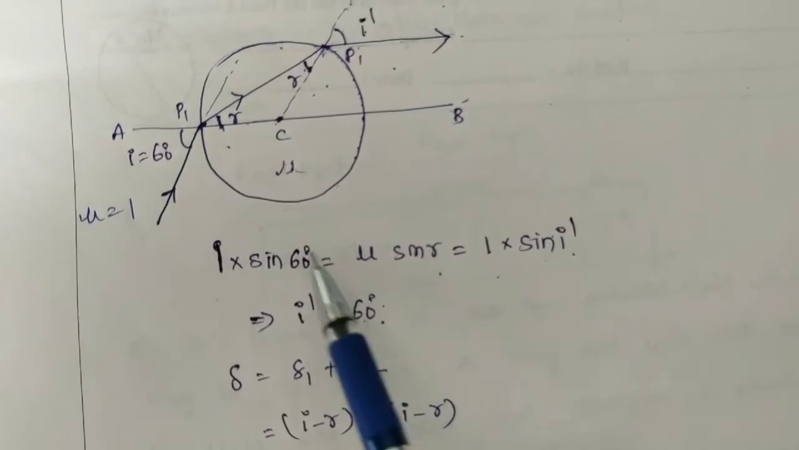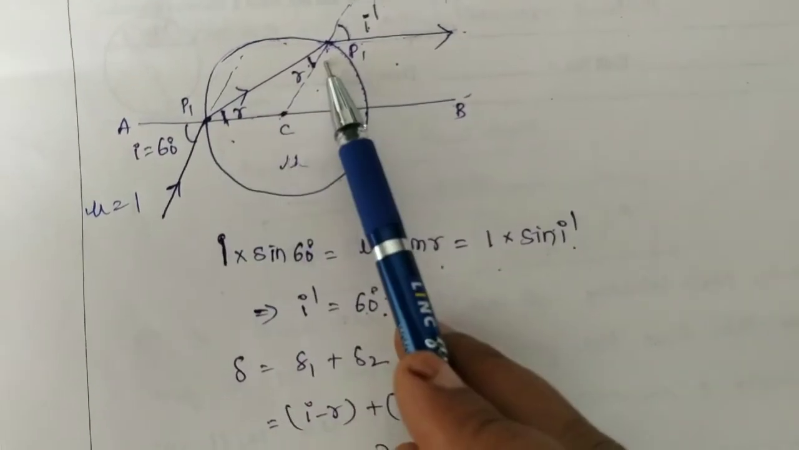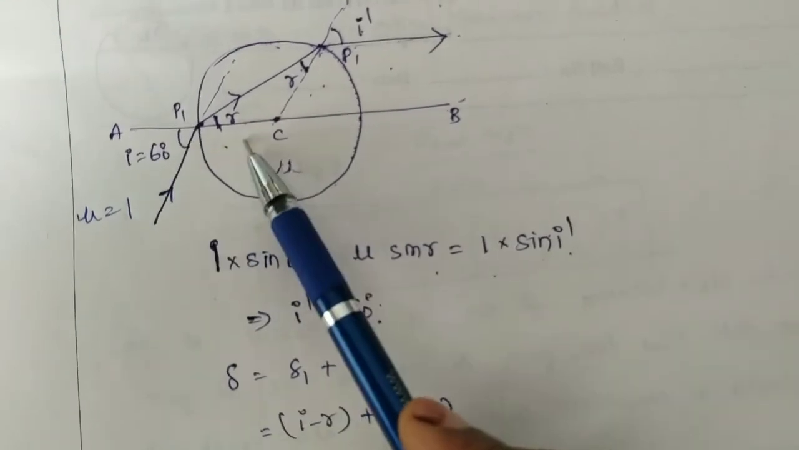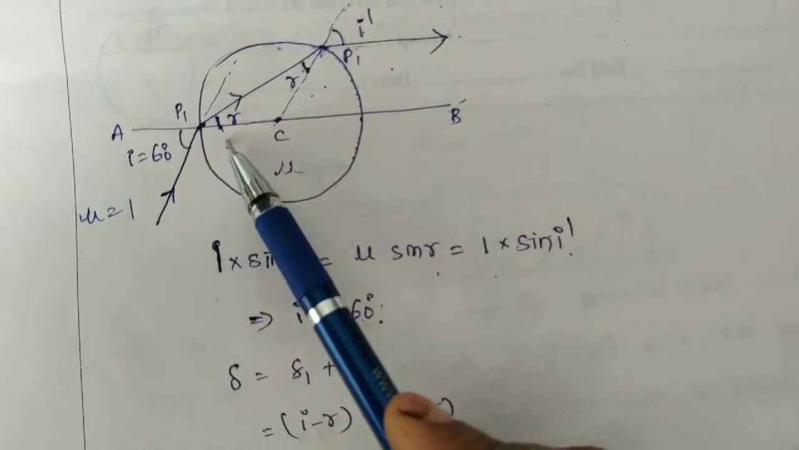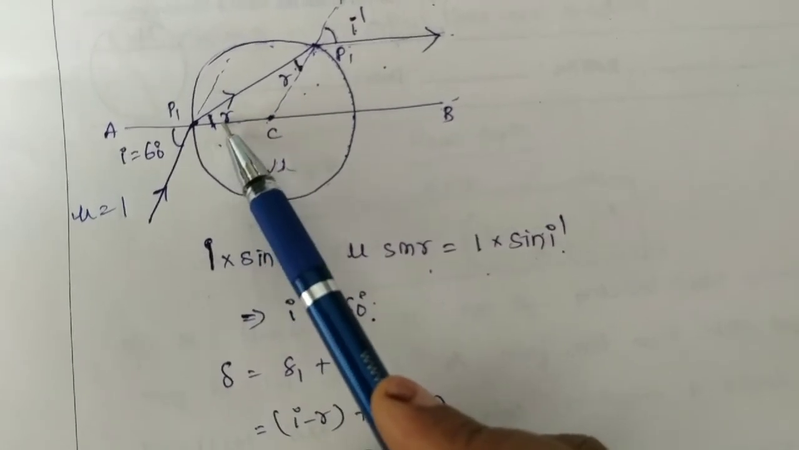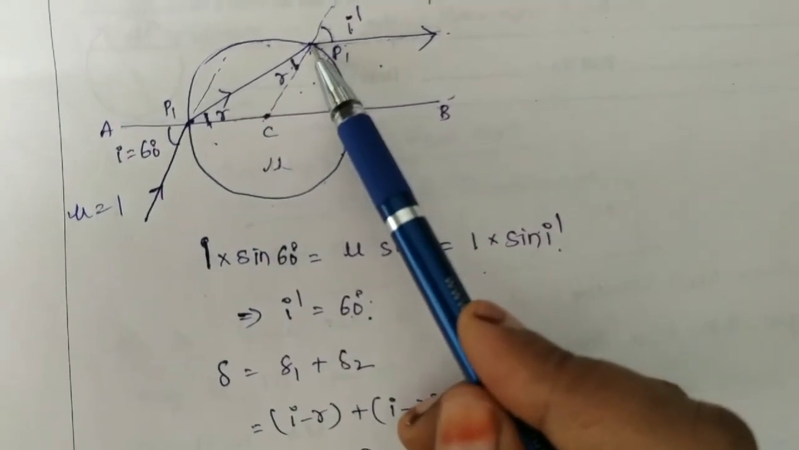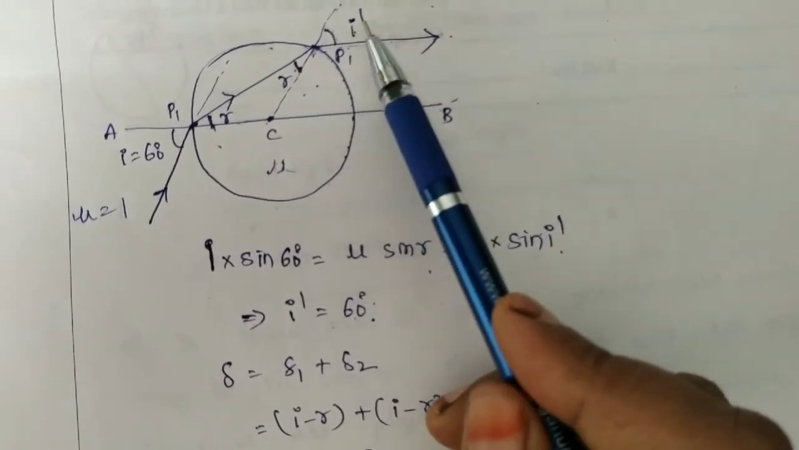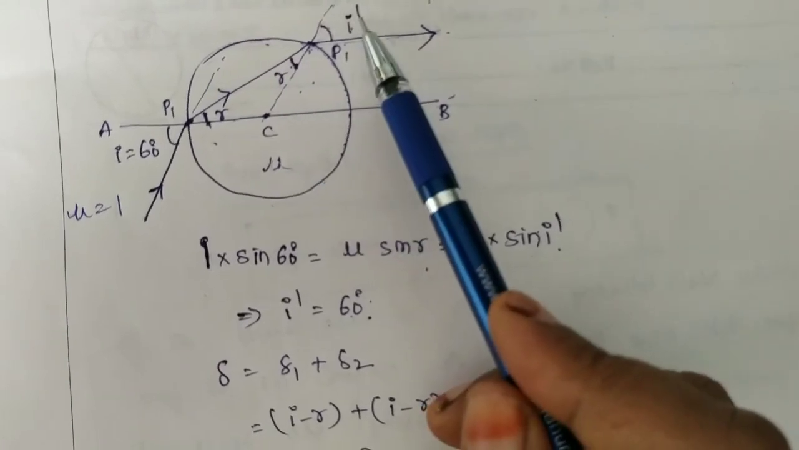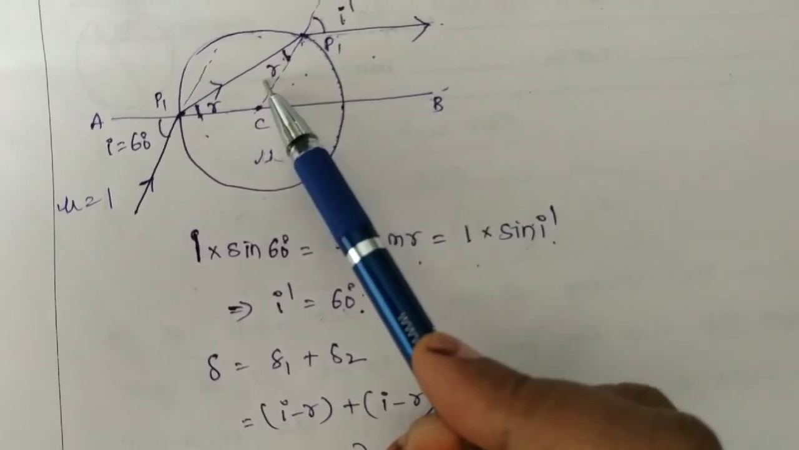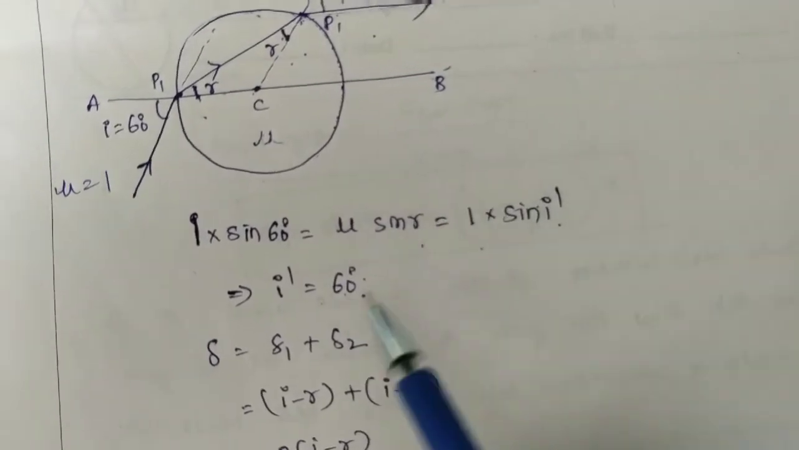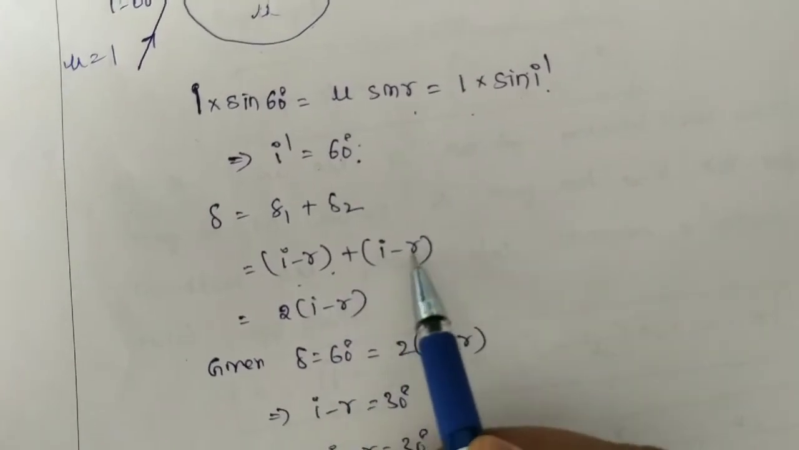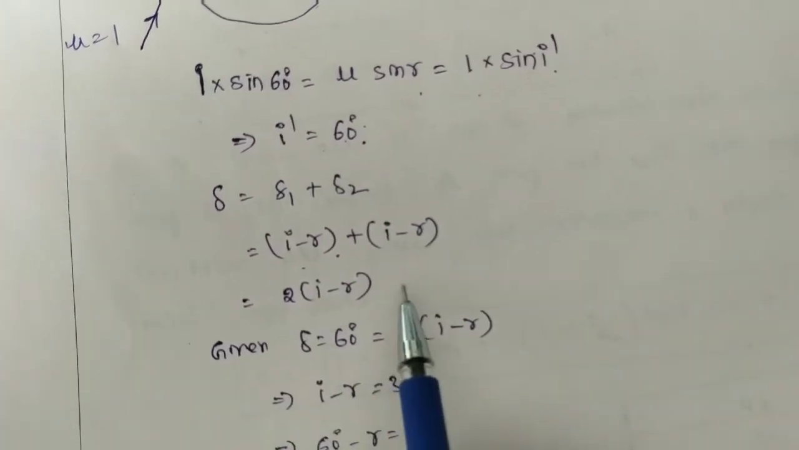Now find the deviation at these two points. Here the ray is traveling from rarer to denser, so the deviation is nothing but i minus r here. And see the deviation here. As it bends away from the normal, this angle is more than this one, so you have to write i dash minus r. But i dash is equal to i itself, so you can write the deviation is equal to i minus r plus i minus r, so 2 of i minus r.